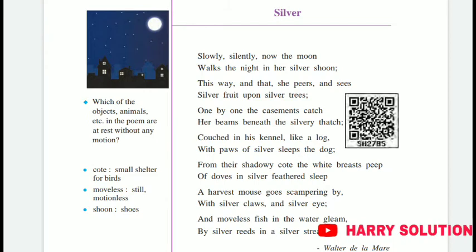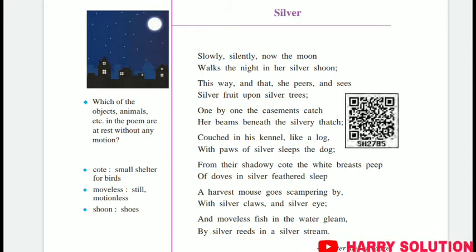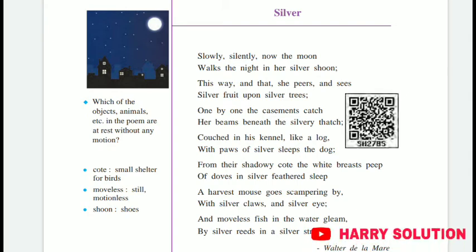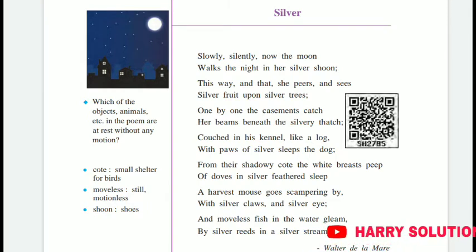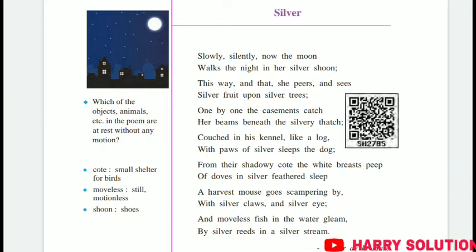Page number 60. Silver. Slowly, silently, now the moon walks the night in her silver shoon. This way and that she peers and sees silver fruit upon silver trees. One by one the casements catch her beams beneath the silvery thatch.